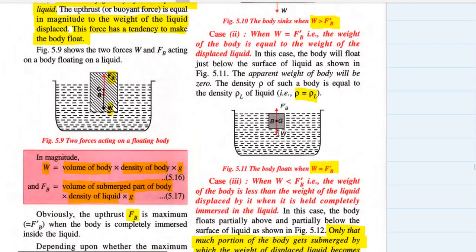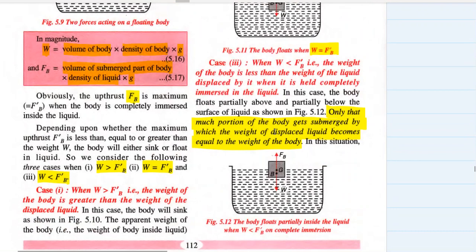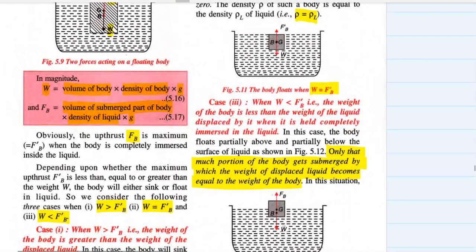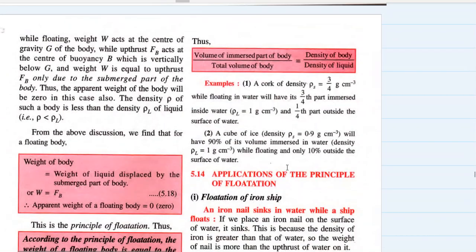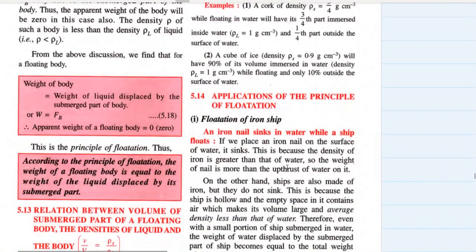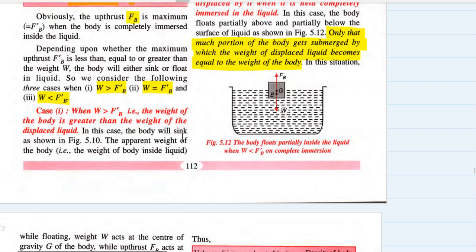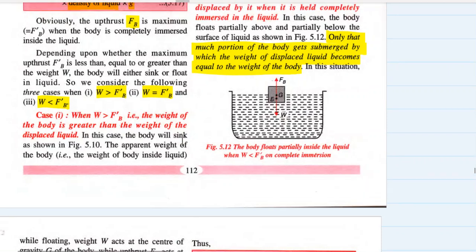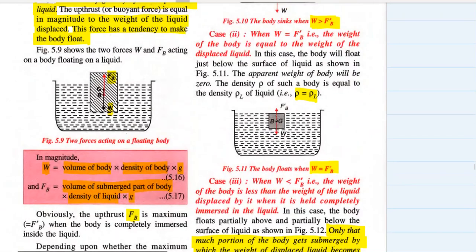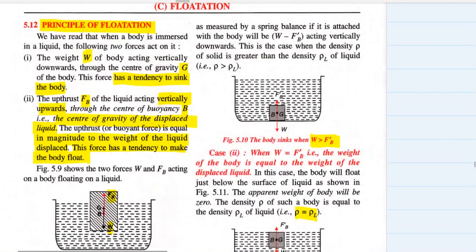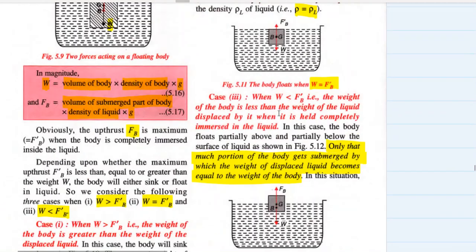In the third case and in the second case, since the bodies are floating in both cases, the apparent weight of the body is zero, or the net force is zero. In the third case, the density of body is less than the density of liquid. In the second case, the density of body is equal to the density of liquid, and in the first case, the density of body is greater than the density of liquid.